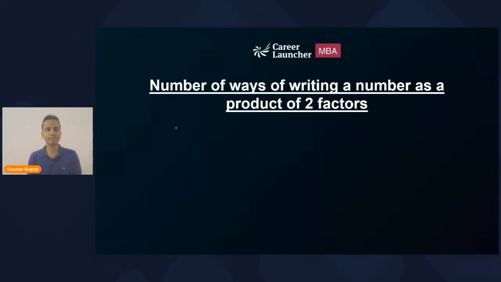Once again, I'll take a different example. Let's take 56. Let me write 56 as 2 raised to the power 3 multiplied by 7 raised to the power 1. So the number of factors will be 4 into 2, 8. So I'm writing all the factors: 1, 2, 4, 7, 8, then 14, 28, and 56, right? So this is the number 56 with its factors.